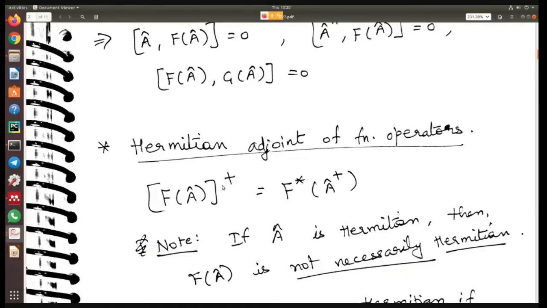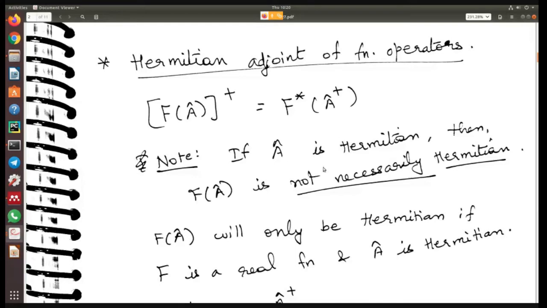So if you take the dagger of that, then of course you'll get f star of a dagger. Wherever you have a in the function, it will become a dagger, and wherever you have a complex number, it will become the complex conjugate of that. So if you have plus i, it will become minus i. If you have minus i, it will become plus i. And wherever you have a, it will become a dagger. So that is how you take a Hermitian adjoint of function operators.